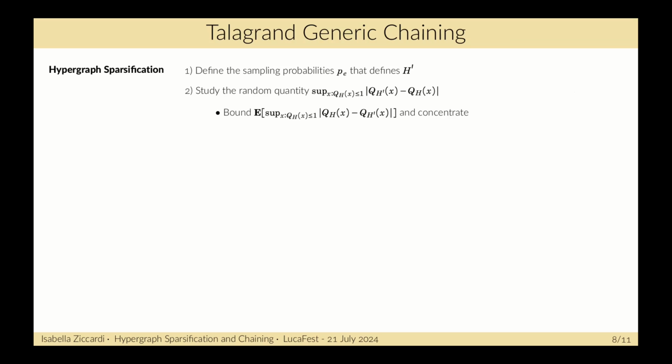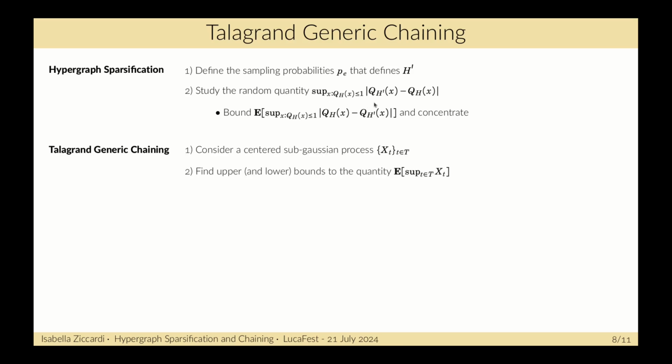So in summary, in hypergraph sparsification, we define the hypergraph H prime by defining the sampling probability PE. Then we have to study this random quantity, and to do it, we first bound the expectation of it, and then we concentrate. To bound this expectation, we use the Talagrand generic chaining. In the Talagrand generic chaining, one considers a centered sub-Gaussian process Xt and gives a way to find upper and lower bounds to the expectation of the supremum of this stochastic process.